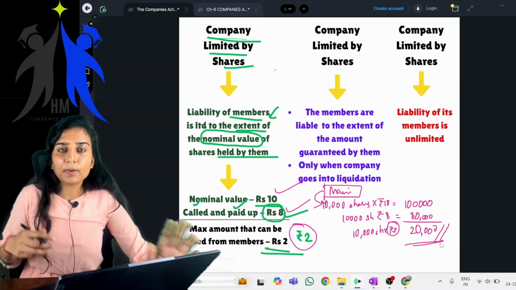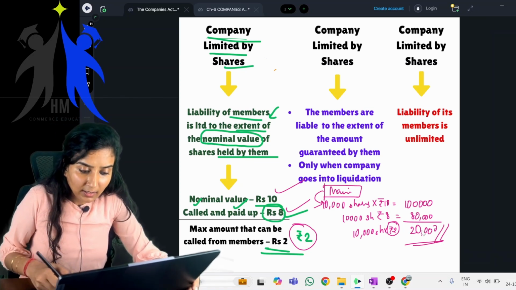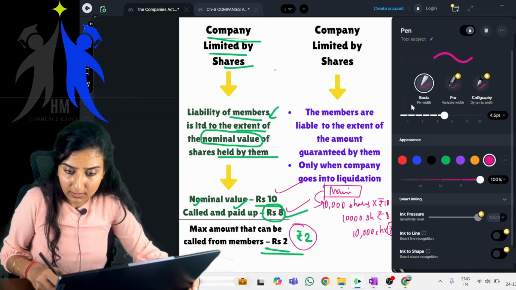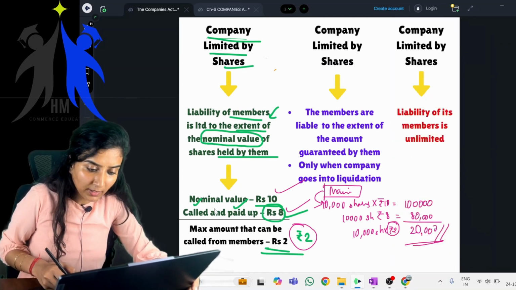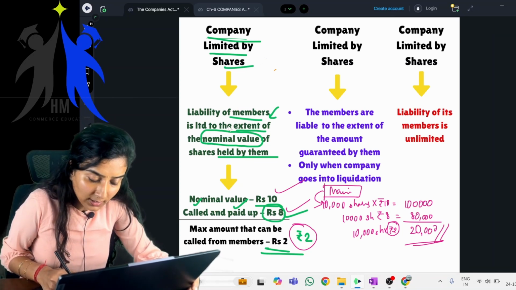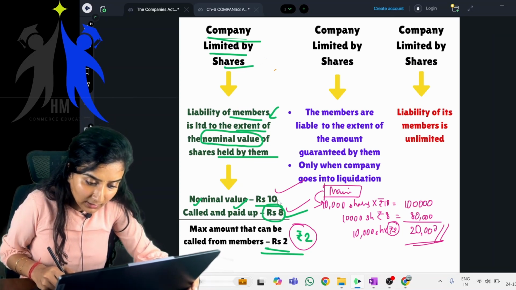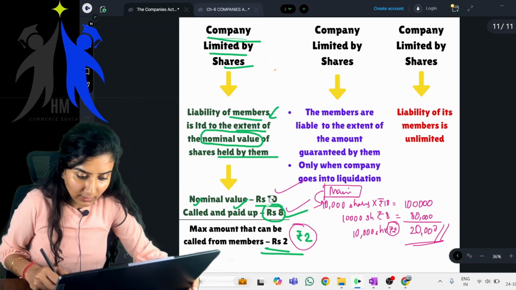Understanding? Say for example, one more company. One second, one more example. Okay, let's consider one more company in which the shareholders have paid the entire 10 rupees. The entire 10 rupees. One second.